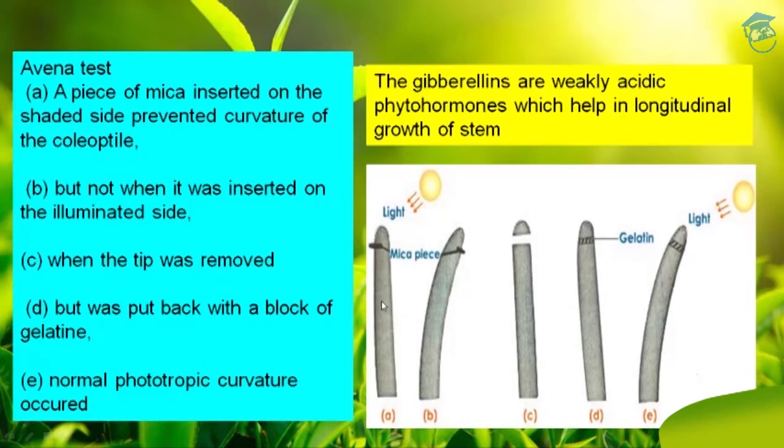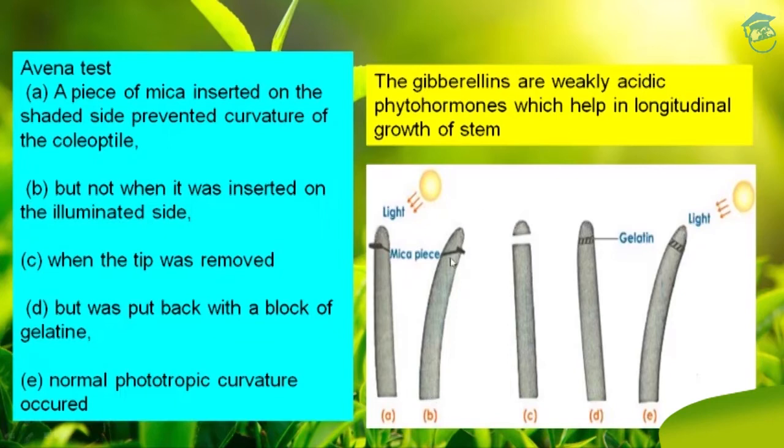See, this is the coleoptile of a canary grass, and this is the unilateral illumination, or only source of light. This piece of mica inserted on the shaded side prevents the curvature of the coleoptile. That means it does not allow the coleoptile to bend towards the light. And this is B, but not when it was inserted on the illuminated side.